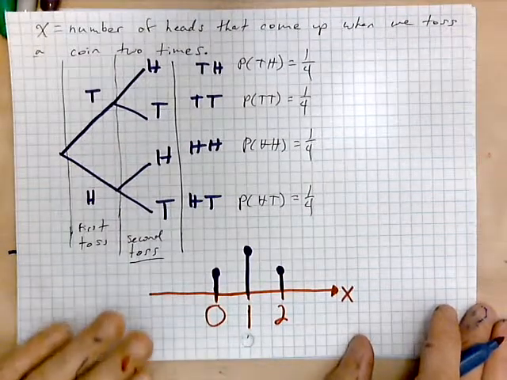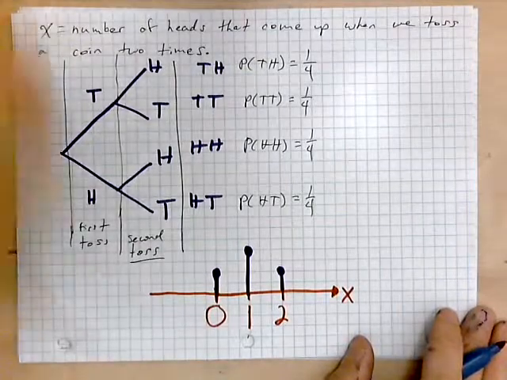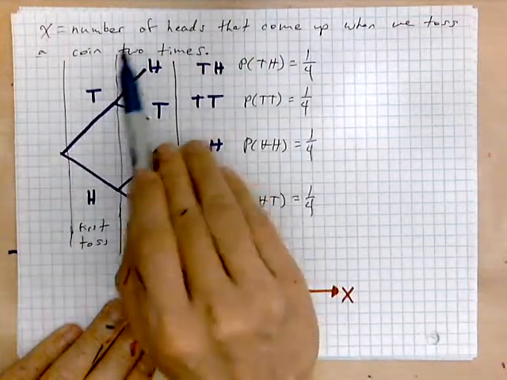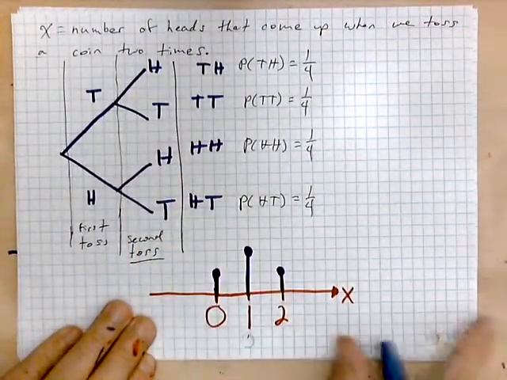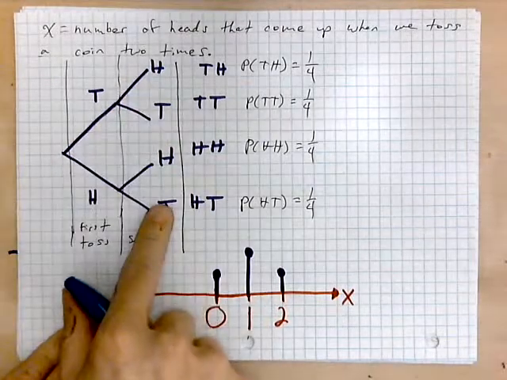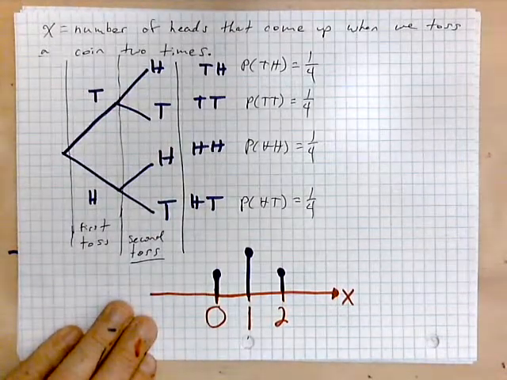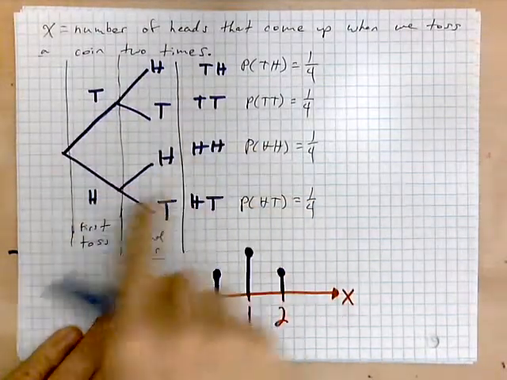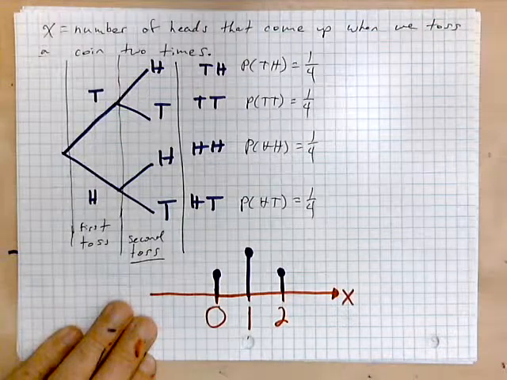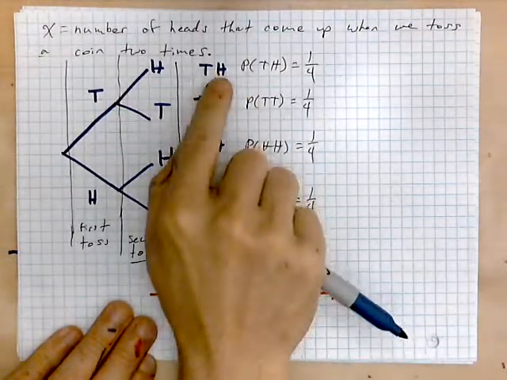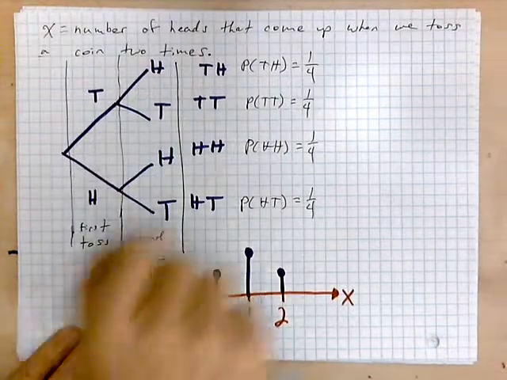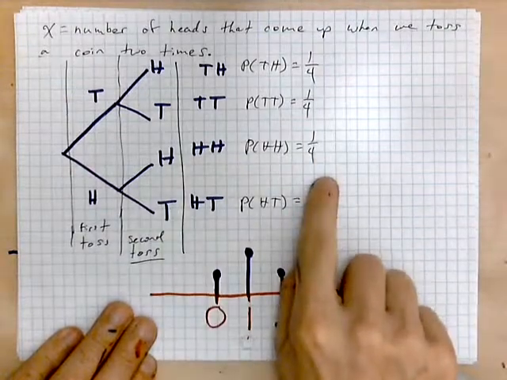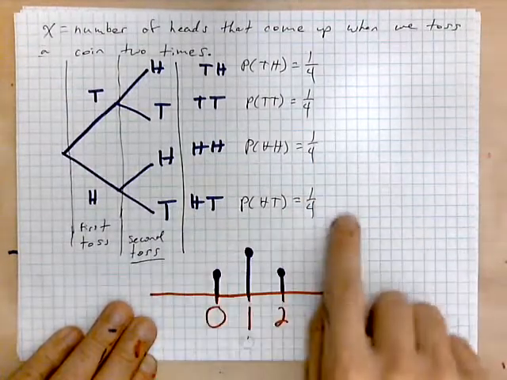So one more time to review. X, the random variable, is the number of heads that come up when we toss a coin 2 times. To ease the process, we draw a little tree like this. Once you have the tree drawn, you can list the possibilities more easily: tail, head, tail, tail, head, head, head, tail. Each of these has probability 1 out of 4.